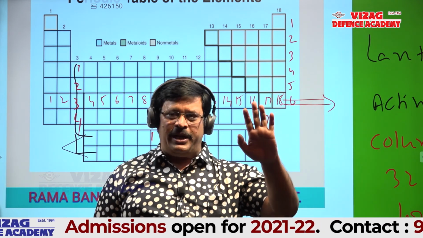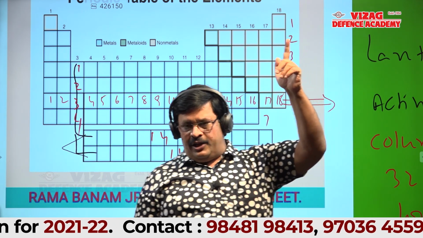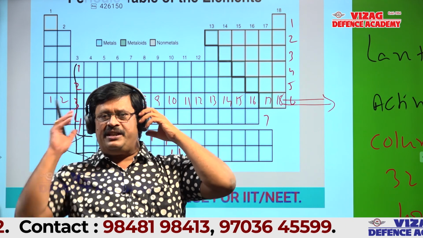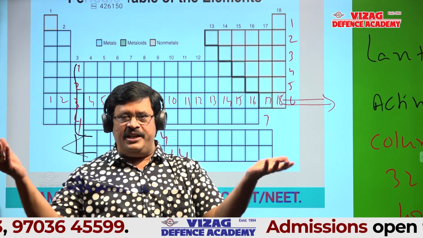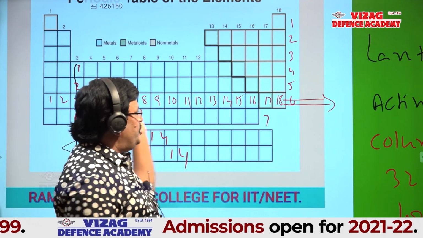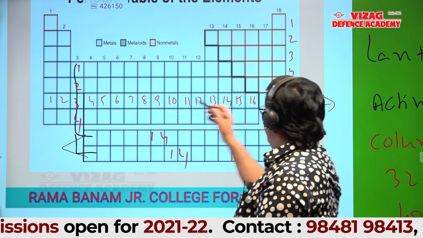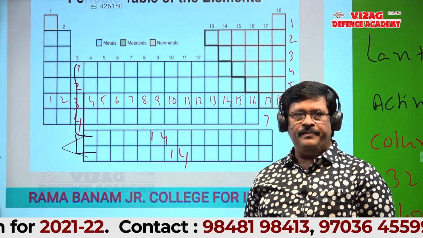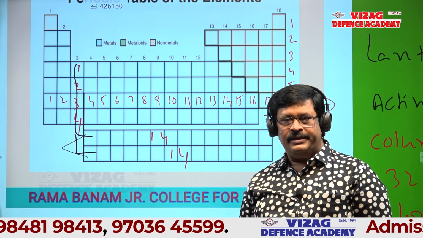See, students, one more time. Listen to me, don't confuse. We told that the longest period is sixth period, which has 32 elements. That's what we already discussed. Where are the 32 elements in the long form? Here it accommodates only 18 elements. Where is the remaining 14?